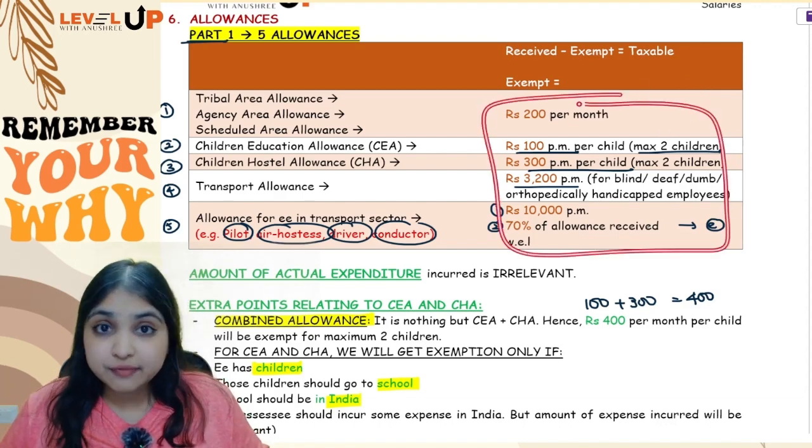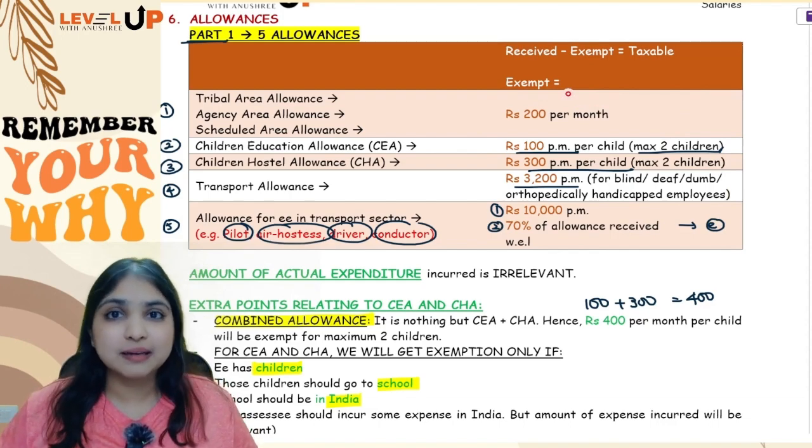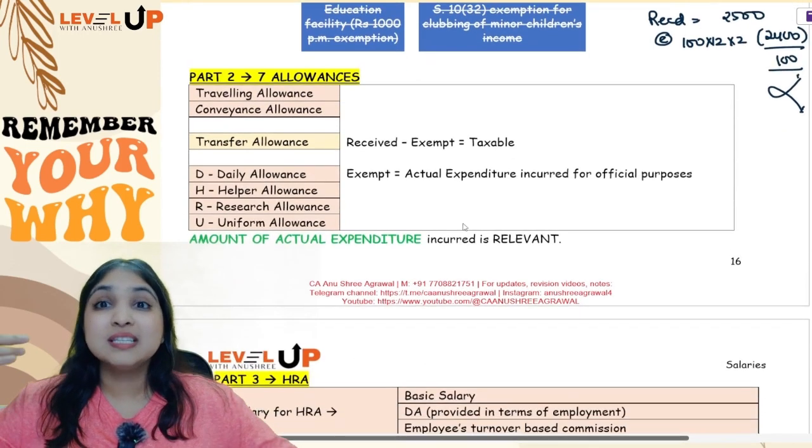For these 5 allowances, the employee must have incurred some amount. How much he has incurred doesn't matter, but he must have incurred some amount. Okay, then comes my second part of allowances, 7 allowances.